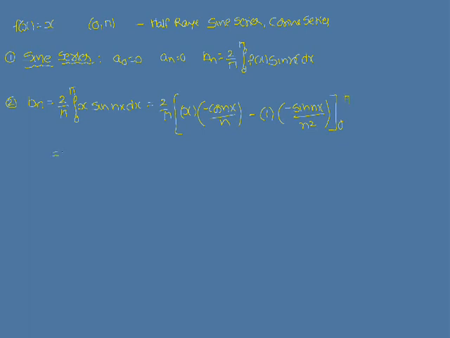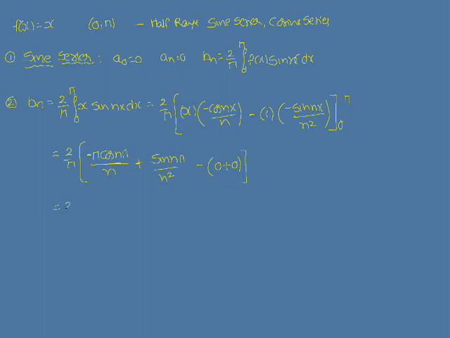That is equal to 2 by pi into minus pi cos n pi by n, minus into minus plus sin n pi by n square. If you substitute in sin nx, this term will be 0, and at the lower limit this term also gives 0.